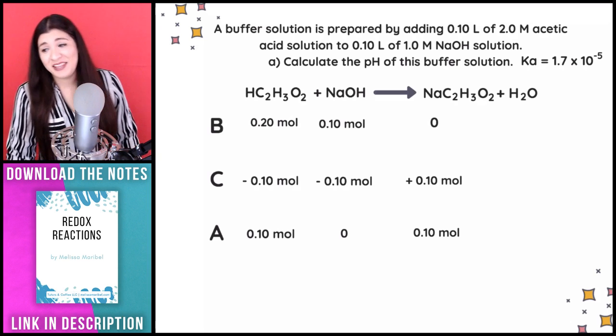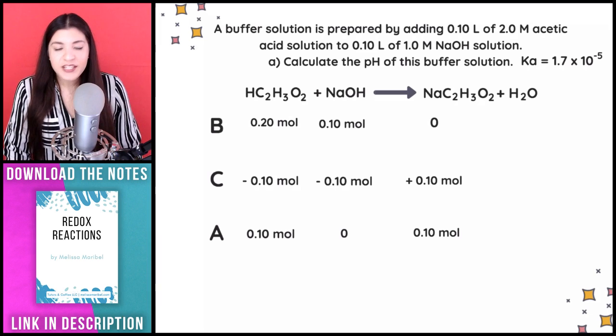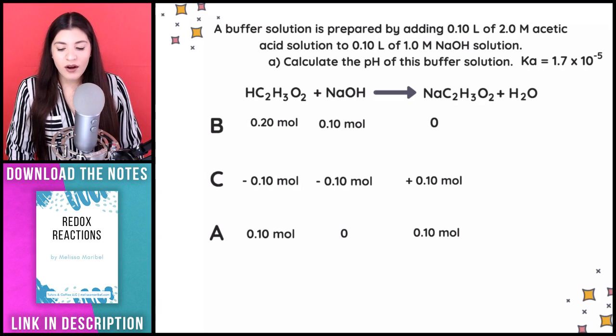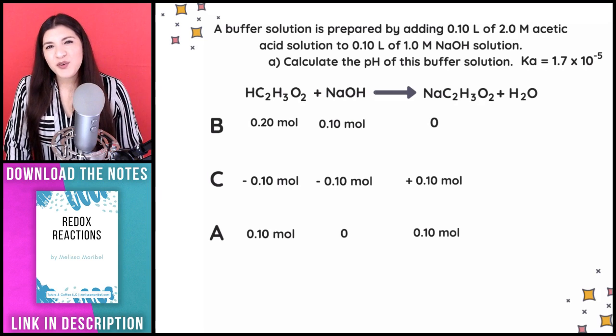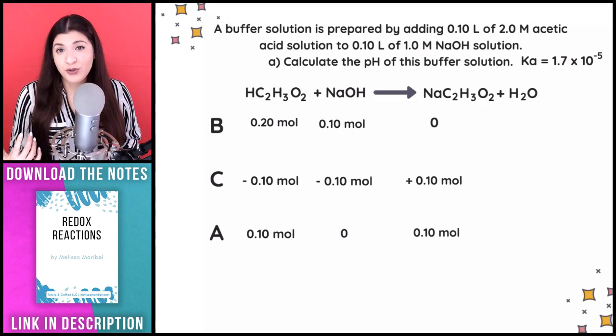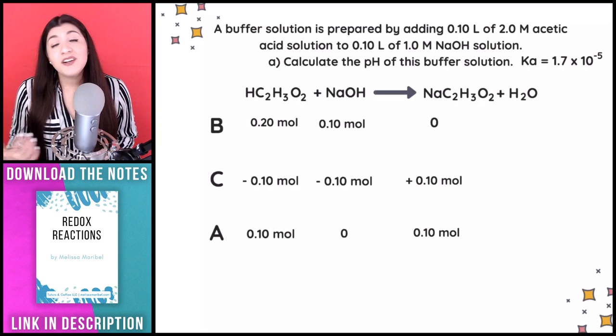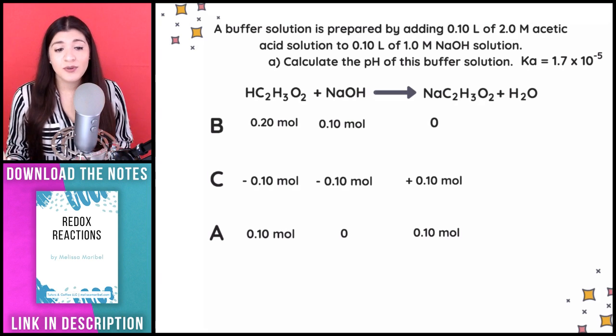Why do we care about this? Why is this important? The reason is that we need to know what our, and actually I'm even going to go back for a second. Think back to what a buffer is, right? We said a buffer was a weak acid and its conjugate base. So we need to figure out our concentration of exactly that. We need our concentration of our weak acid and our conjugate base because that's what makes a buffer.